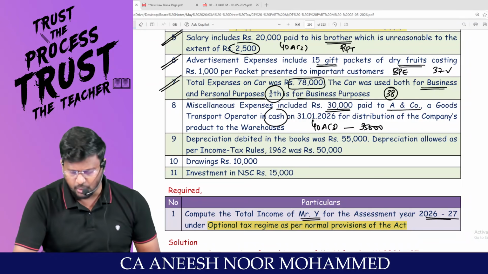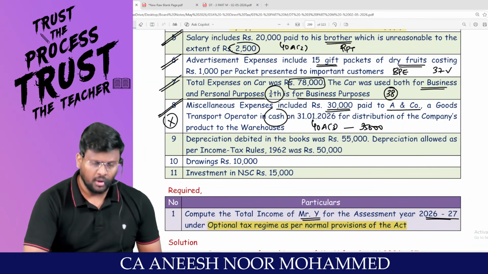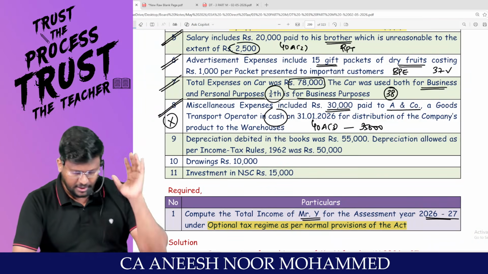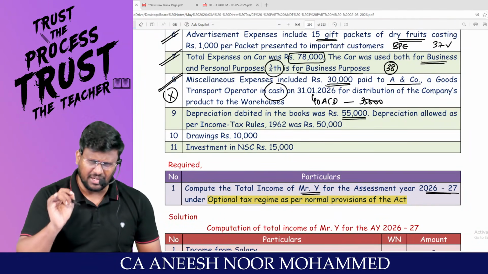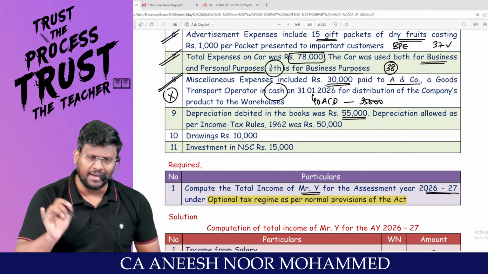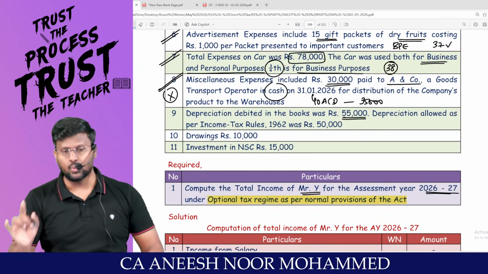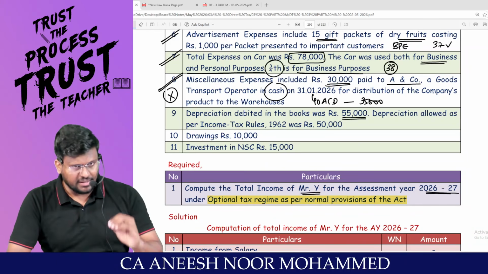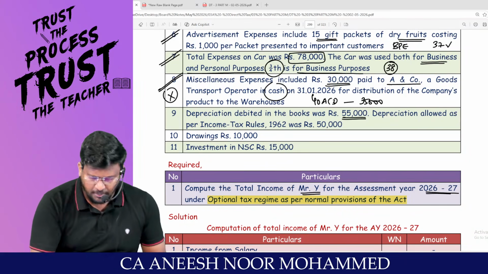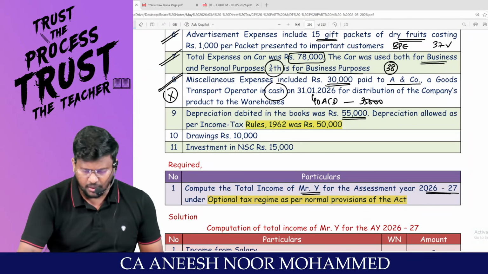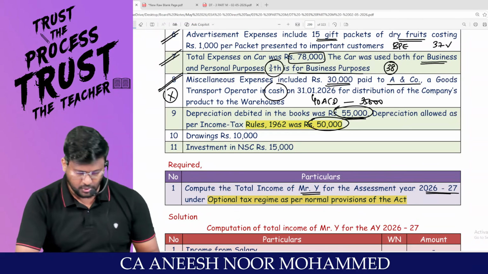This is only 30,000, for distribution of company's product to warehouse, that means no adjustment has to be done for point number 8. Depreciation debited in the books was 55,000. Generally, the depreciation as per the books will be calculated not as per the income tax rate, but as per the accounts rate. So because of debiting, that should be added back. Depreciation allowed as per income tax rules was 50,000. That means we have to add back 55,000 and we have to reduce 50,000.